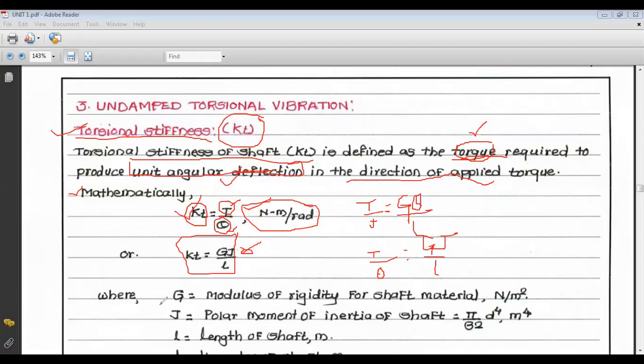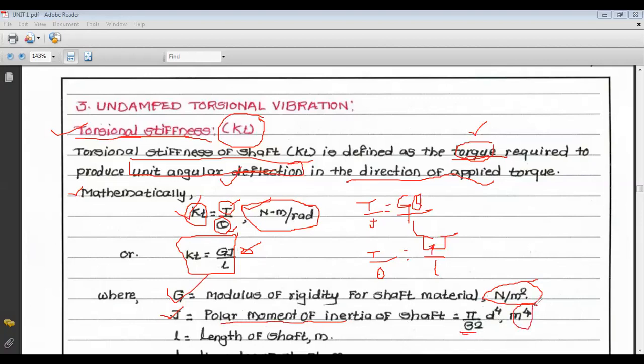Here G is the modulus of rigidity of the shaft material. The unit of modulus of rigidity is Newton per meter square. Similarly, capital J is the polar moment of inertia of the shaft, which is given by pi by 32 d raised to 4, and its unit is meter raised to 4.